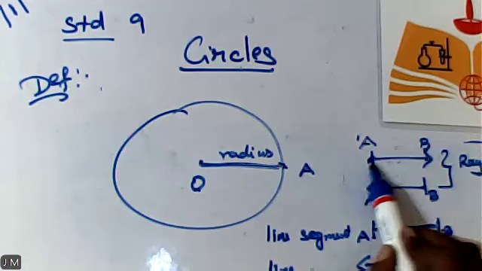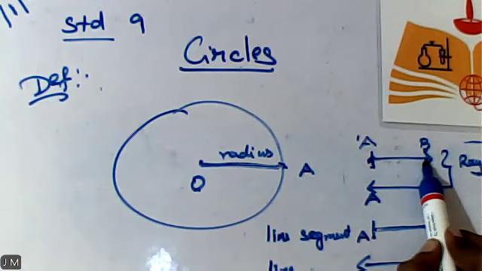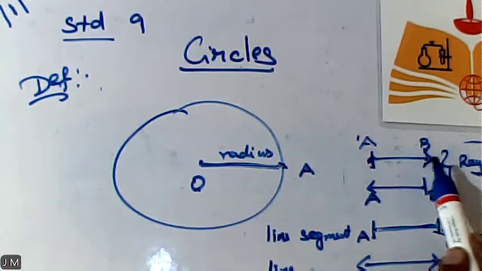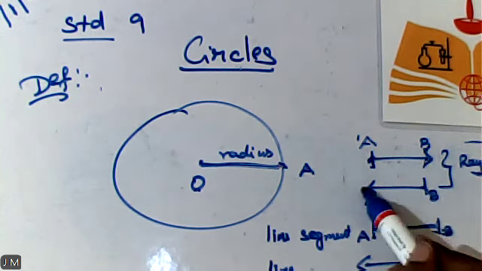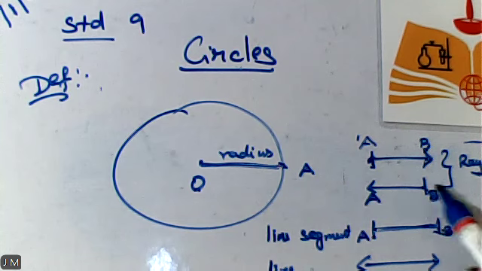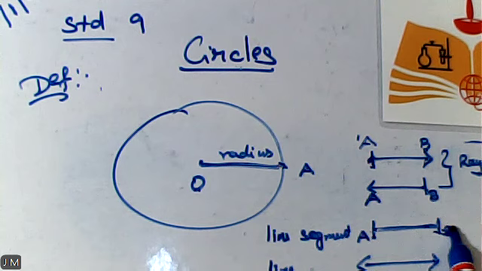One fixed point and one moving point is called a ray. It can be in any direction. I can start from right to left or left to right. The diagram can be drawn like this. Shall we move on to the next diagram? What is the name of this diagram? Which is nothing but a line segment. A is the starting point and B is my ending point. And the next one, last but not least, the diagram name is what now? Line. So both sides are moving points.